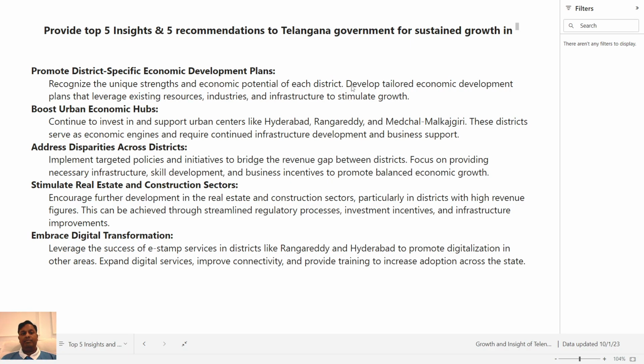And fifth one, embrace digital transformation. Leverage the success of e-stamp services in districts like Rangareddy and Hyderabad to promote digitization in the other areas, right? So the areas where e-stamp implementation is less. Expand digital services, improve connectivity, and provide training to increase adoption across these areas.